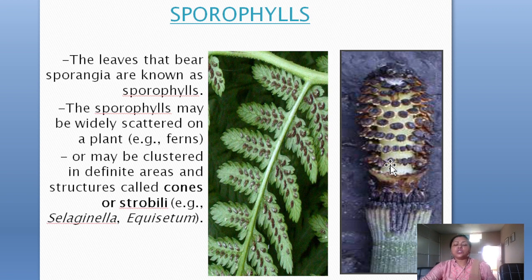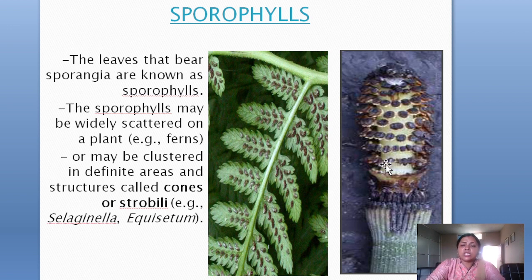It is known as the sorus, or plural sori. So it is the sporangia which develop in the lower portions of this type of fern. And in the second picture, you can see a particular cone-like structure. If it is developed, it is clustered in a definite area. These structures are known as the cones or the strobilus. In Lycopodium, in Selaginella, in Equisetum, you can see these types of cones or strobilus.